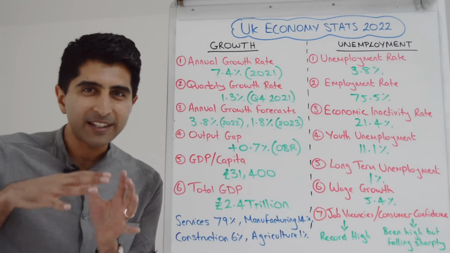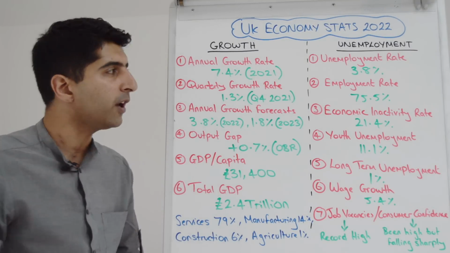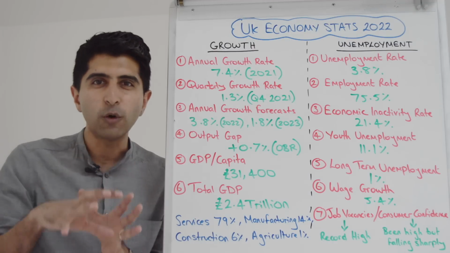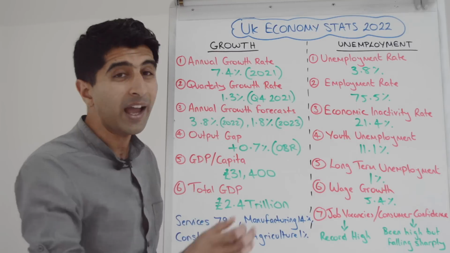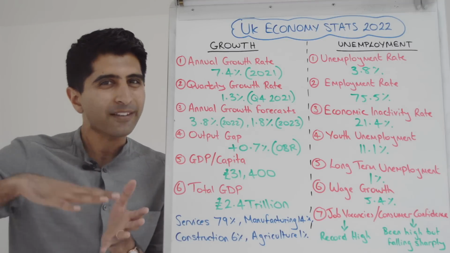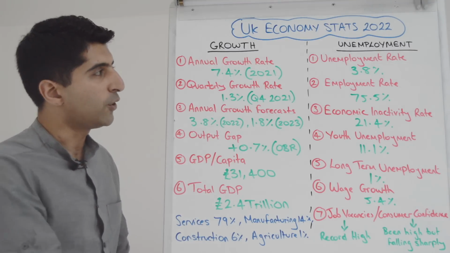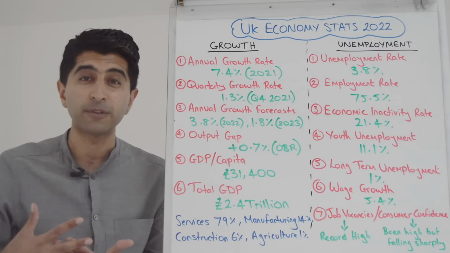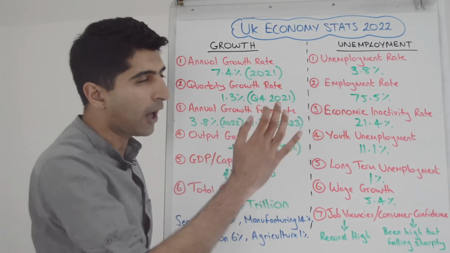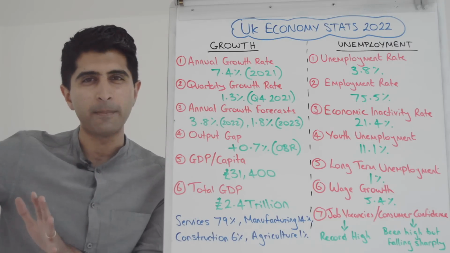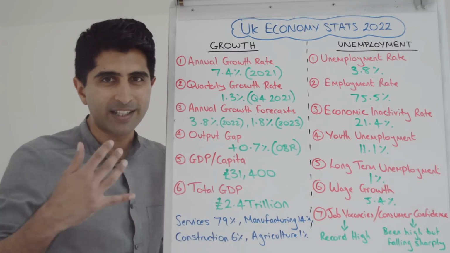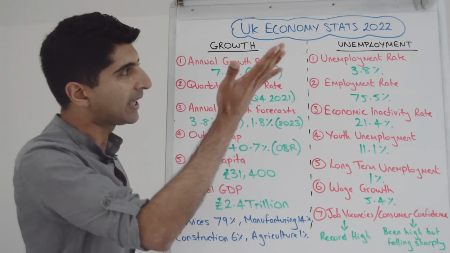What's helped to keep that figure very low, even during COVID years, was a lot of government policy to prevent unemployment spiking. Even during the worst part of the COVID crisis, the highest unemployment got to was around the 5.4% mark. So we can see that unemployment hasn't really been a massive concern in the UK. Furlough schemes, the wage subsidy scheme, where the government was literally paying wages of the employed and the self-employed, really helped to keep that figure down, as well as other policy measures helping businesses out with grants, allowing businesses to retain staff without sacking staff and making that unemployment rate rise.